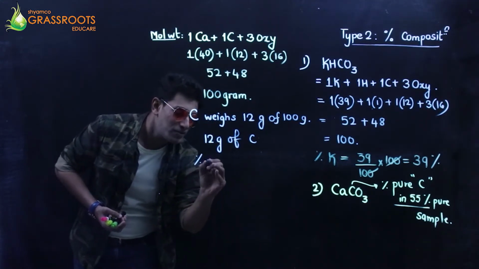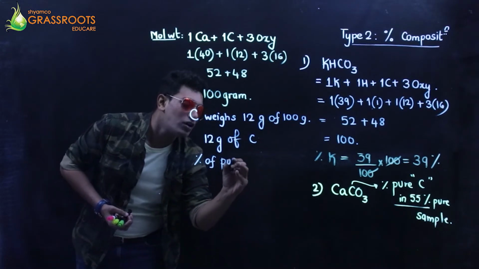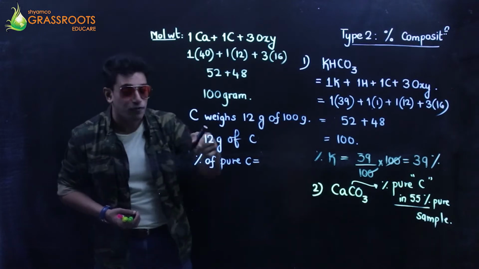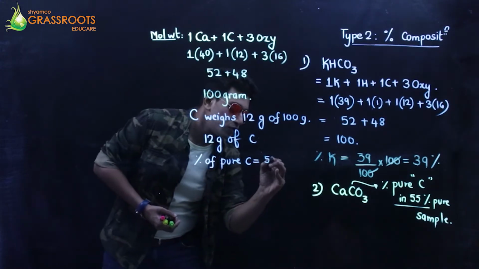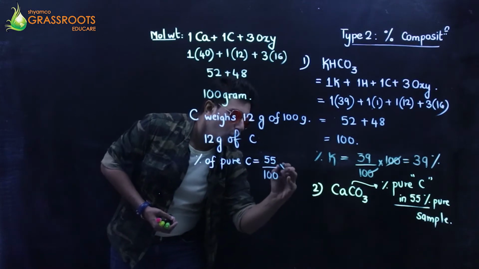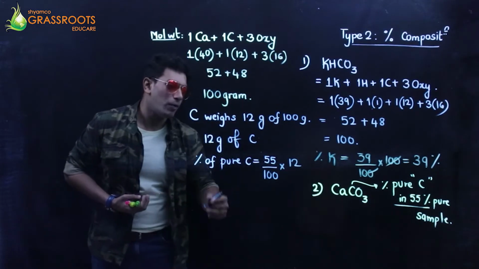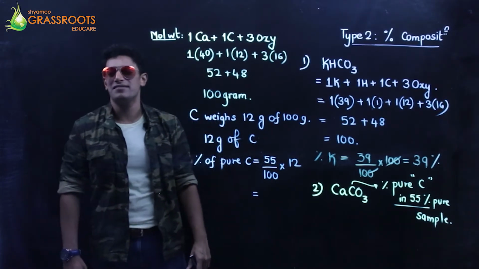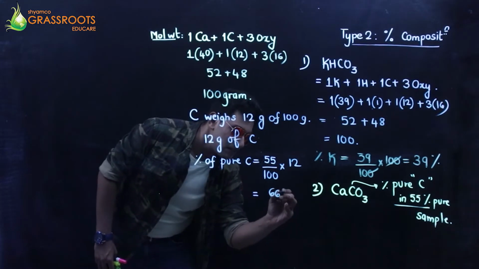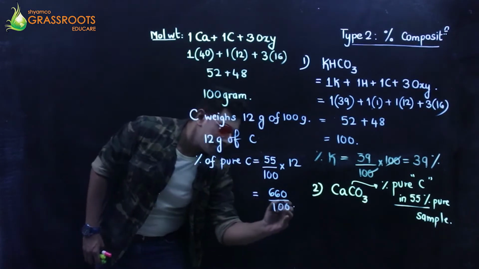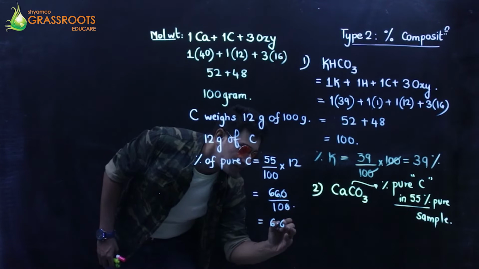So I can say the percentage of pure carbon is going to be 55% of 12. You multiply 55 12s: that's 550 plus 110, 660, I guess. 660 upon 100, and that makes it 6.6 gram.